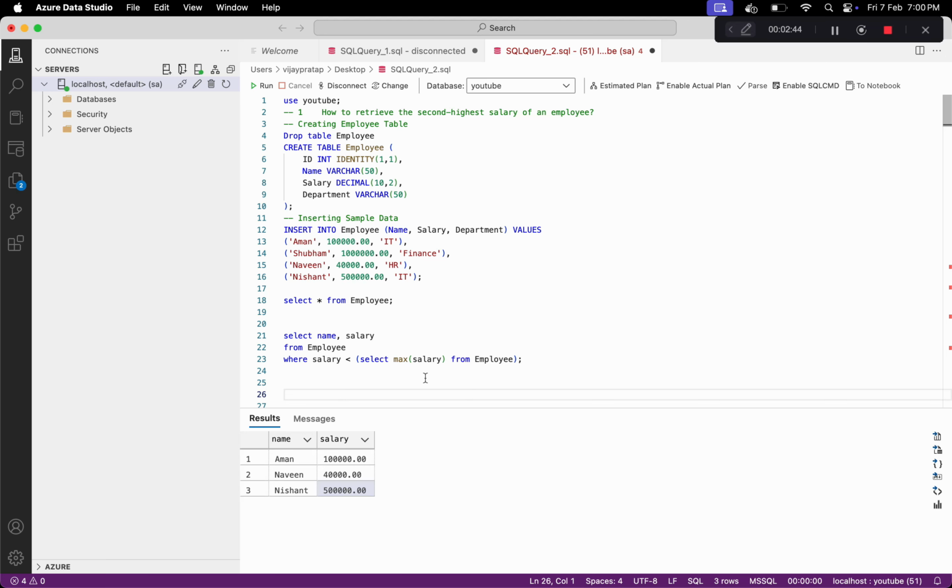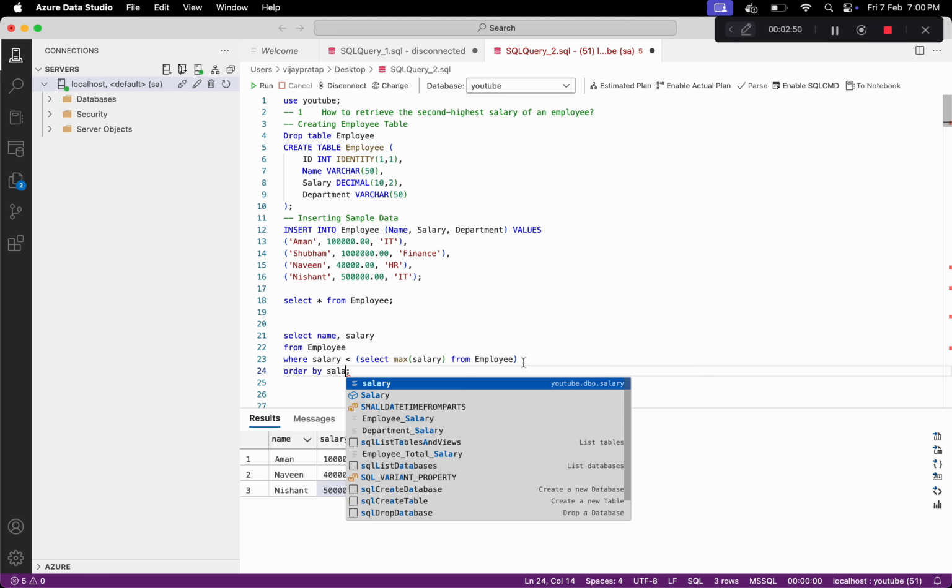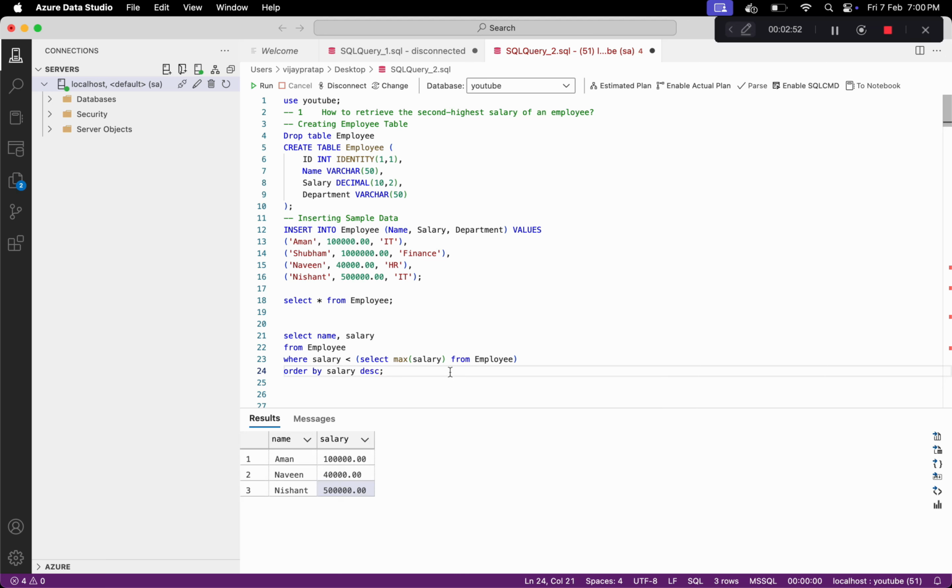Correct? Now from this, we can order this by salary in descending order. When we do this, we get the second highest salary on the top. And what we want is this row now. To get this row, we can use top one. By using this, we are getting the second highest salary. Let's run this again. You can see we now have the second highest salary, and this is how we can solve this problem.